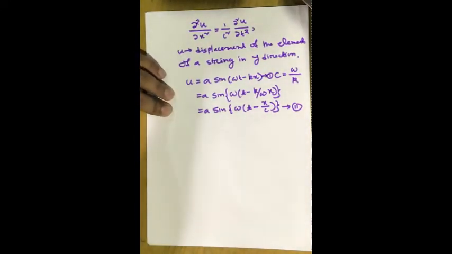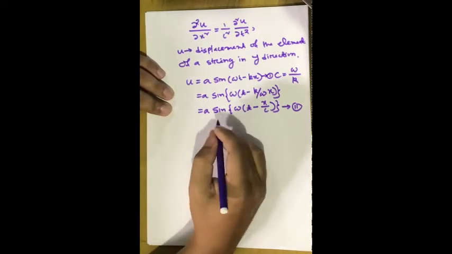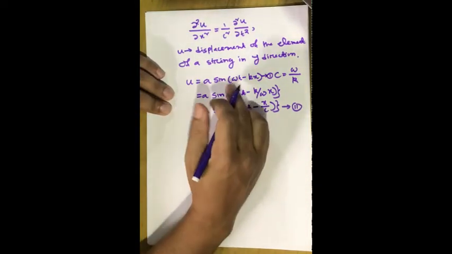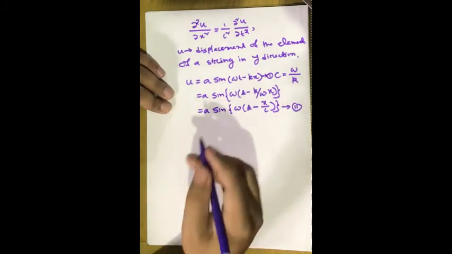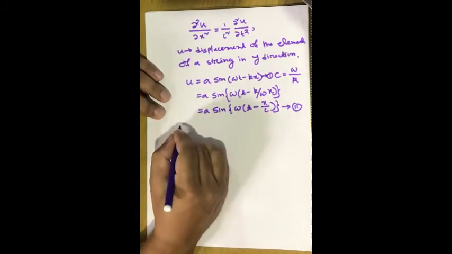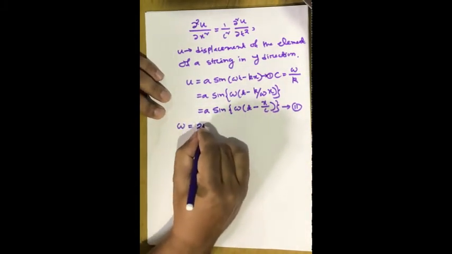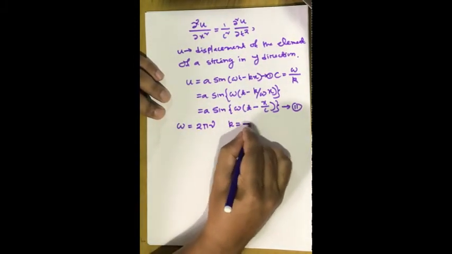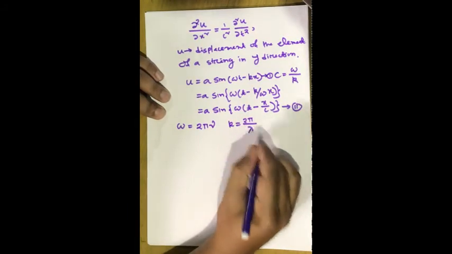Okay, so we can do a little bit more modification. For example, we can express ω with respect to the frequency of the wave. We know that ω is the circular frequency, therefore ω is equal to 2πν, and k we can also write as 2π/λ.